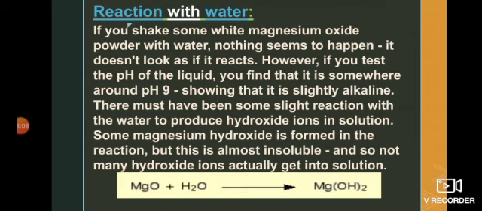Now reaction with water. If we shake white magnesium oxide powder with water, it seems that nothing has happened and no reaction has occurred. But when we determine the pH of that solution, it's around 9. It means that it's slightly alkaline, and it also shows that magnesium hydroxide is formed to some extent, but there are not many hydroxide ions in the solution. It means the reaction takes place only to some extent, and only a small amount of magnesium hydroxide is formed. It means magnesium oxide is almost insoluble in water.